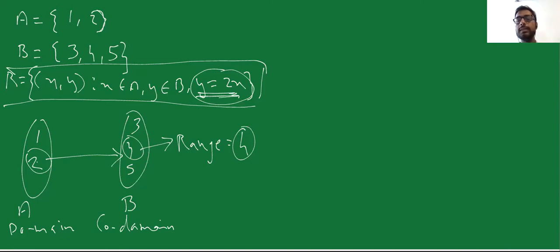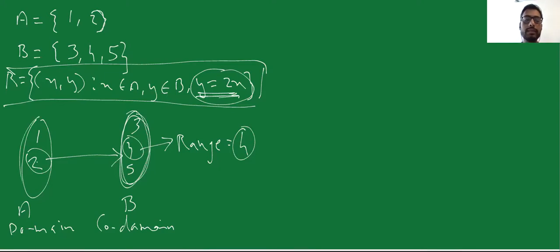So range is nothing but how many elements of codomain are mapped. In this case, only one element is mapped. So for your range, you have only one element, which is equal to 4. Your codomain means all of the terms which are present over here. So all of the terms are 3, 4, and 5. So your codomain is 3, 4, and 5.